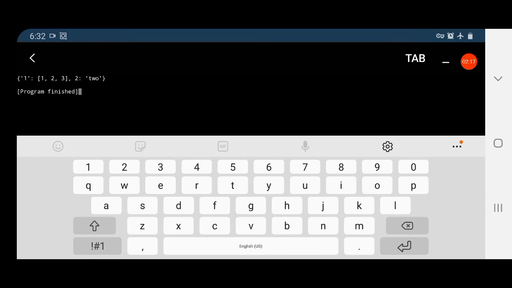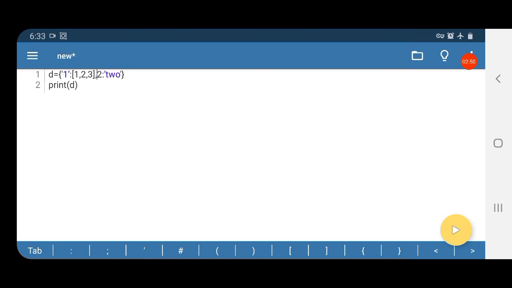So you can see 1 is the key and its corresponding value is a list. 2 is the key and its corresponding value is a string. Now you can see a value can be a list.